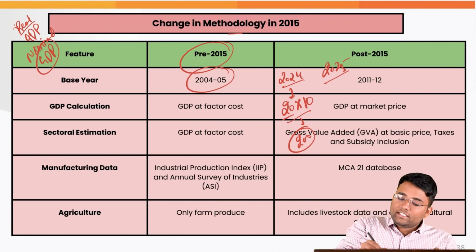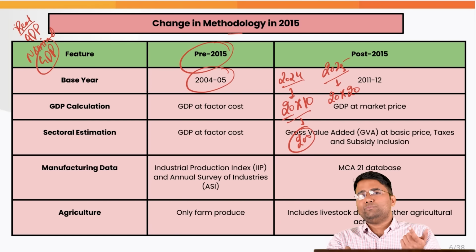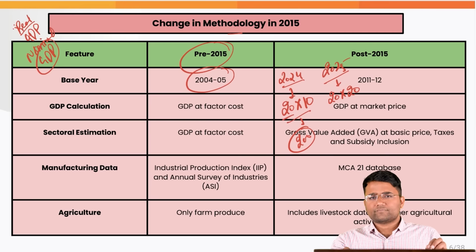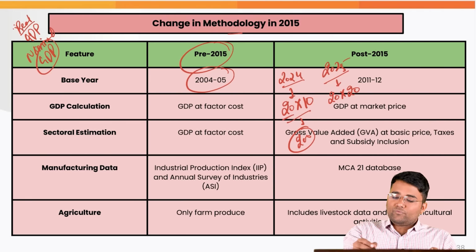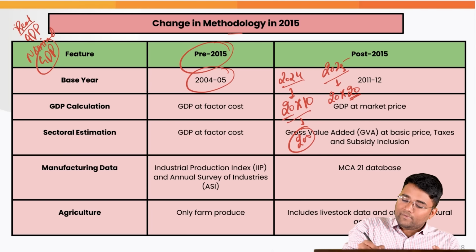In 2025, let's suppose again 20 chocolates were produced, but the prices of all the chocolates increased to 20 rupees. Why? Because there is an increase in the cost of raw materials, an increase in labor cost, or the capital became costlier, etc. Because of this the price of chocolates increased to 20 rupees. Now when we calculate this at current prices, we get the nominal GDP, that is 20 into 20 equals 400.